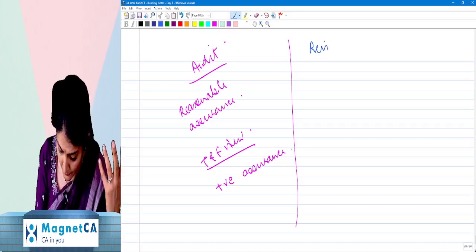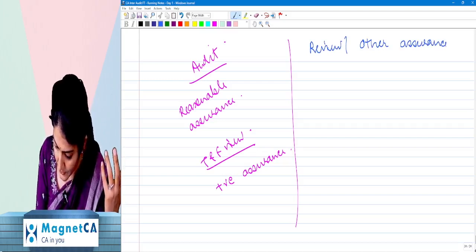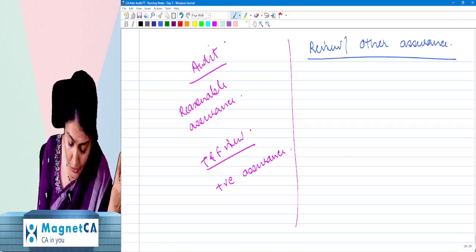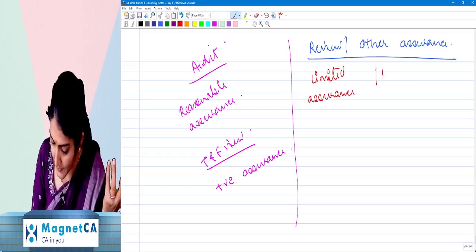Whereas in a review or in the other assurance engagements, what is the practitioner doing? He is giving limited assurance. He is only giving the moderate level of assurance.